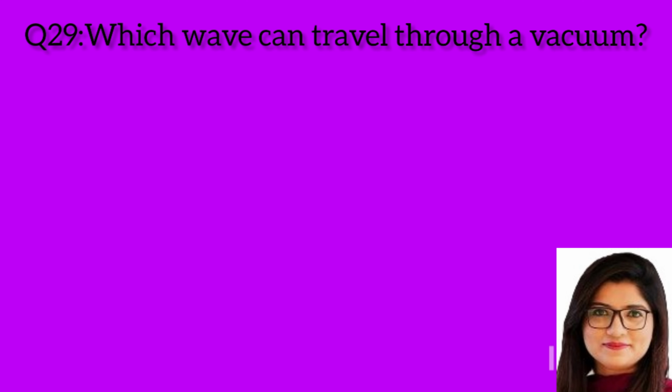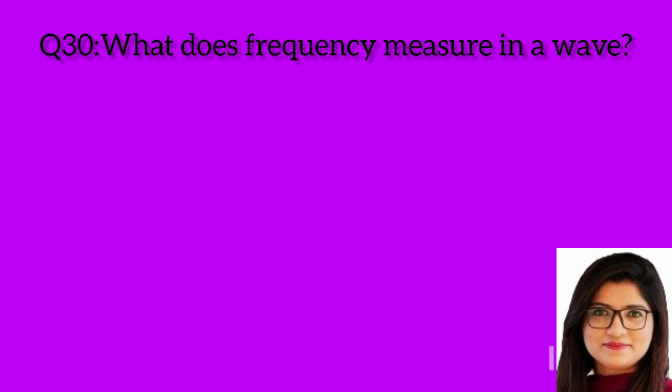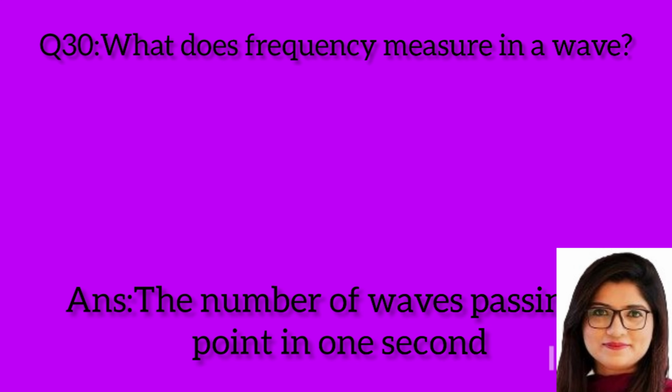Question 29. Which wave can travel through a vacuum? Answer. Light waves. Question 30. What does frequency measure in a wave? Answer. The number of waves passing a point in 1 second.